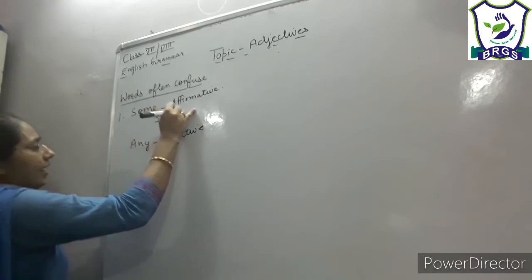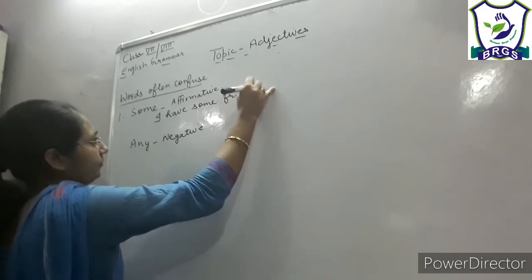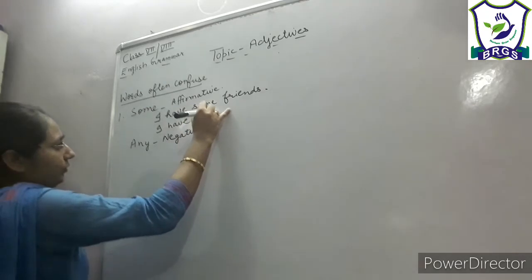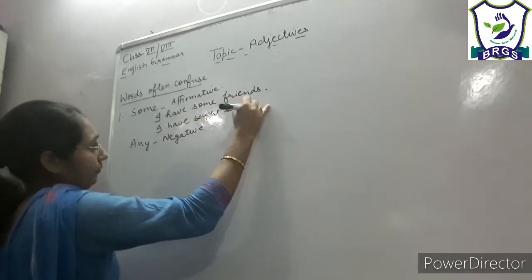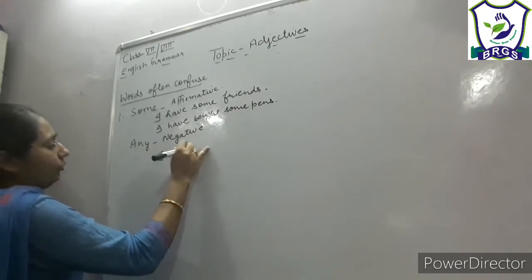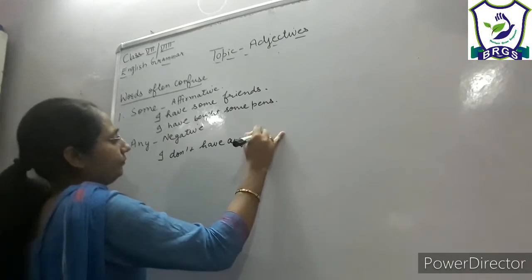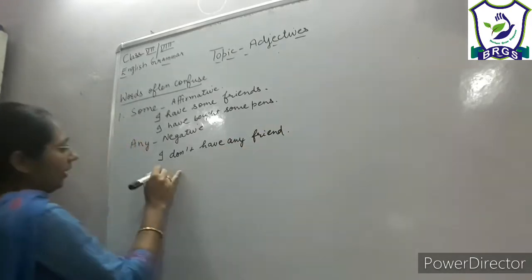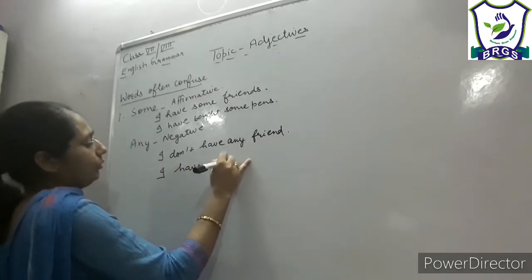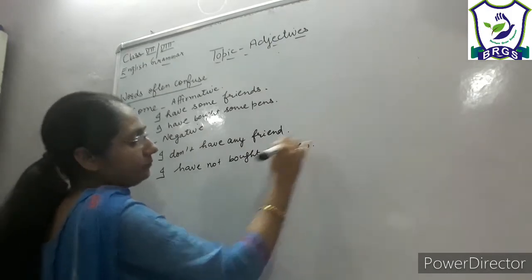Like I have some friends, I have bought some pens. And here I will say I don't have any friend, or I can say I have not bought any pen. Clear?